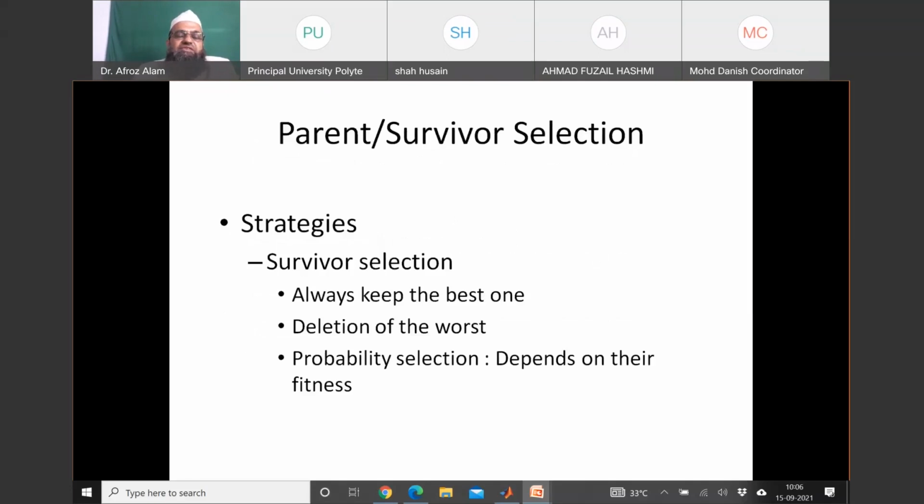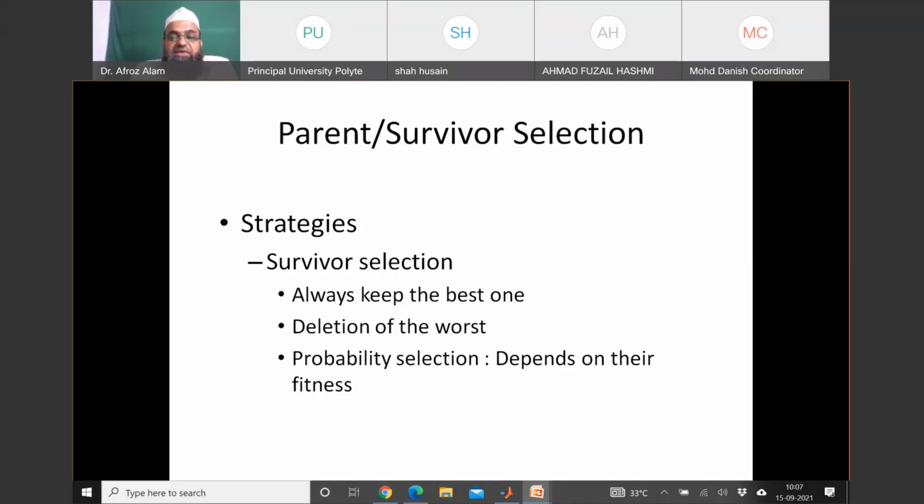Survival selection strategies, as stated earlier also: the fitness of the offsprings will be evaluated and compared with the existing fitnesses of the chromosomes of the population. So it must be at least better than the fitness of the chromosome which has the worst fitness in the population. So always keep the best one. Deletion of the worst. This is called survival of the fittest.